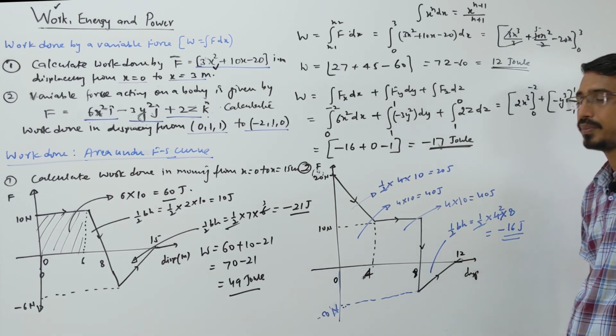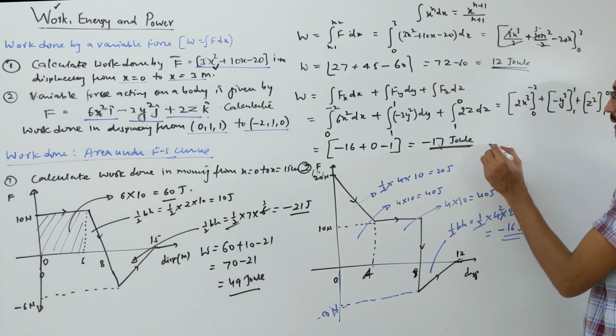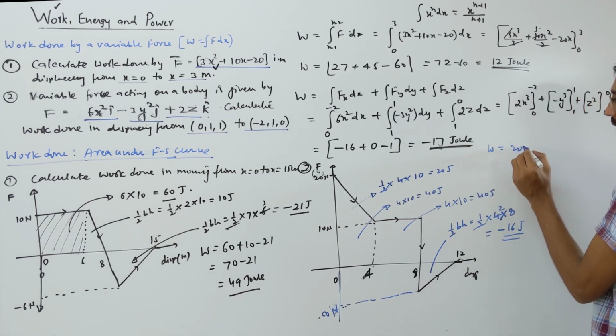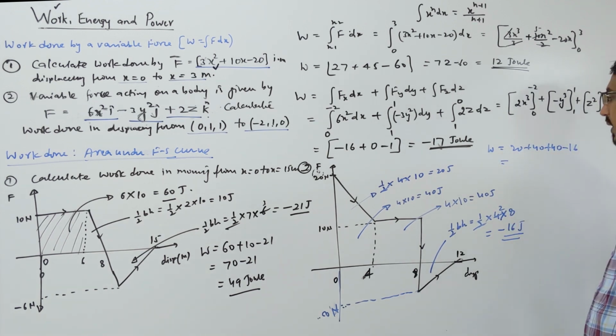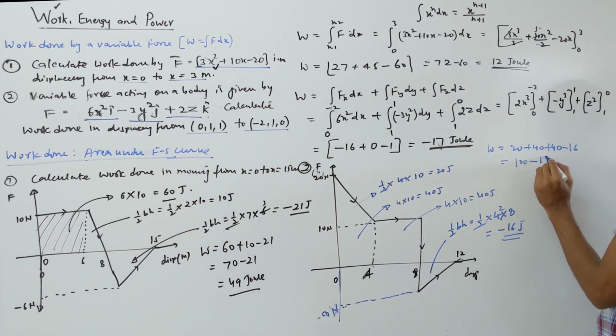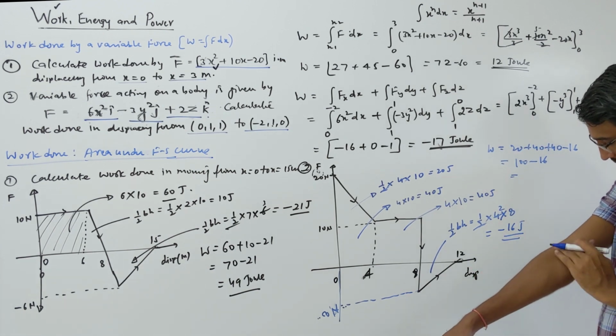That becomes minus 16 joule. We'll write negative because what? Negative quadrant. So work done this will be what? That's 20 plus 40 plus 40 and minus what? 16. 40, 40, 80, that becomes 100, 100 minus what? 16. So that becomes what? 84 joule, right?